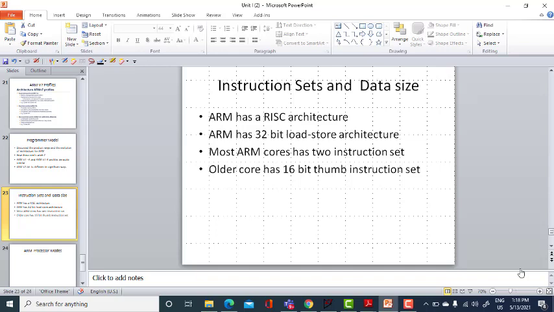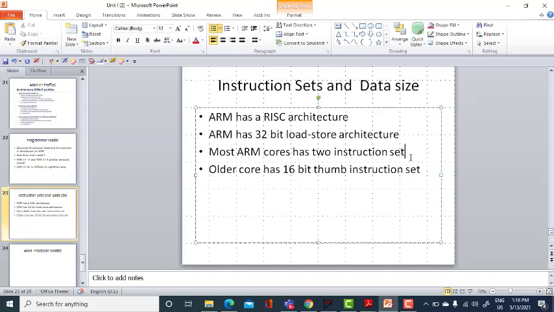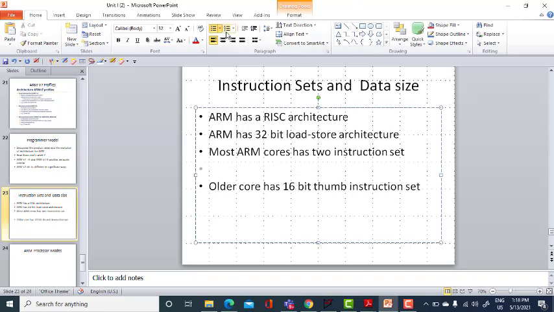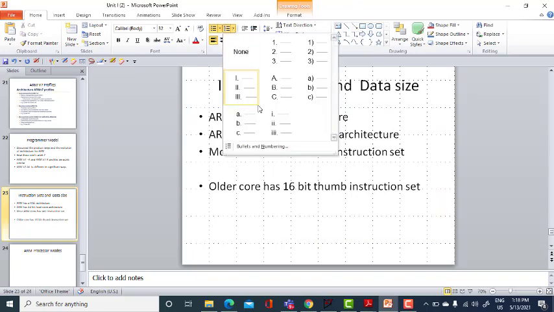All the ARM cores are mostly supported by two types of instruction sets, namely the native 32-bit ARM instruction set and the 16- or 32-bit Thumb instruction set.